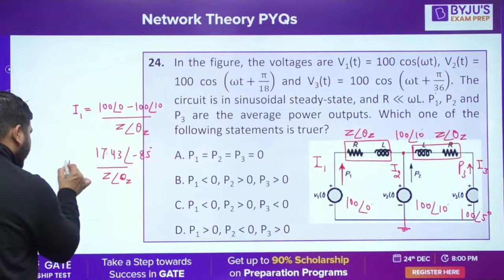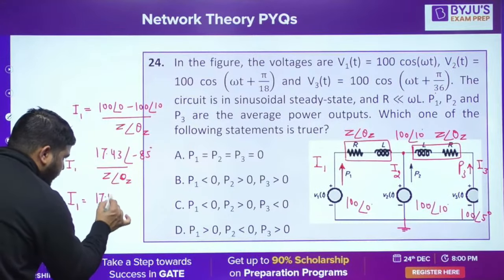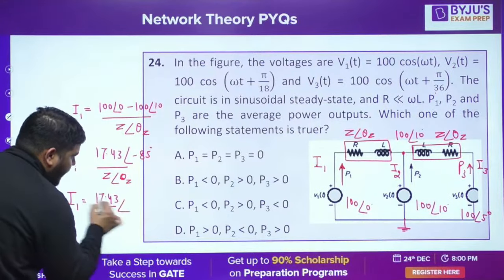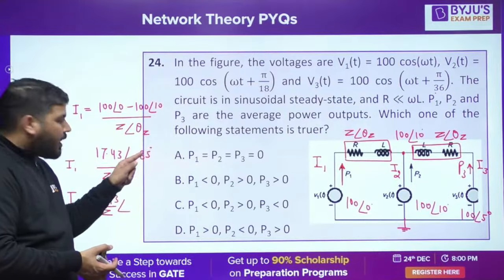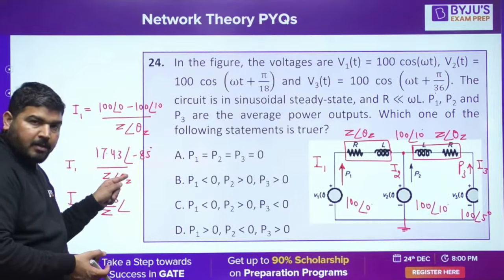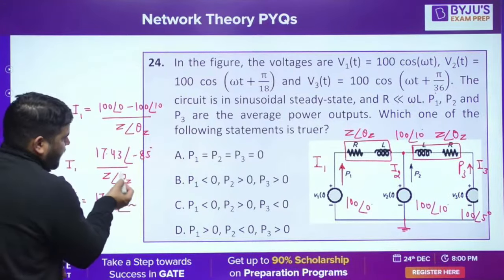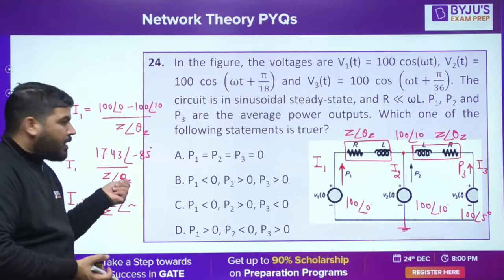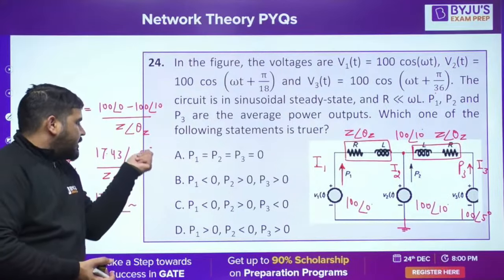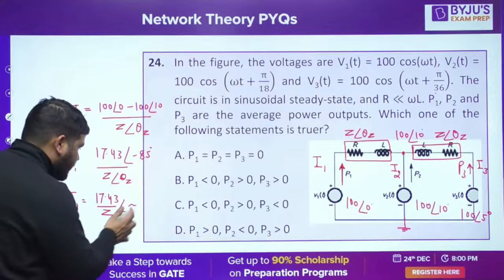Now I1 will be equal to 17.43 upon Z, and this angle will be minus 85 minus this angle, which is approximately 90. So this will be roughly 85, and this 85 will come in the numerator, so it becomes minus 170.